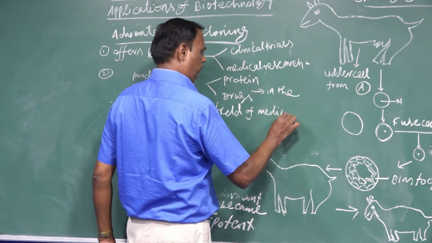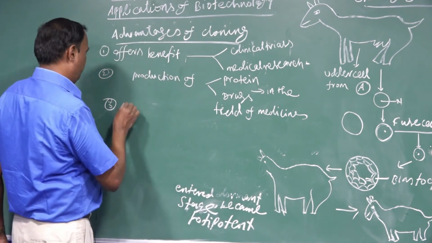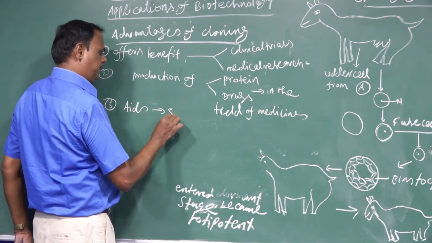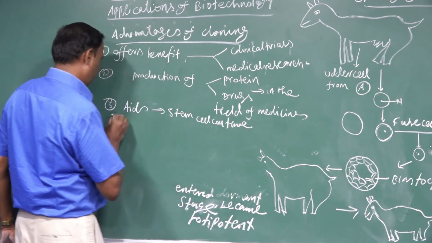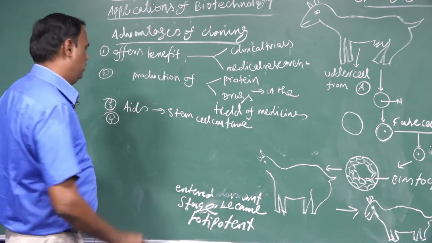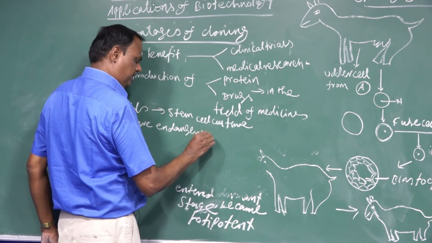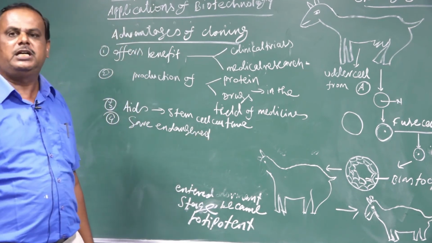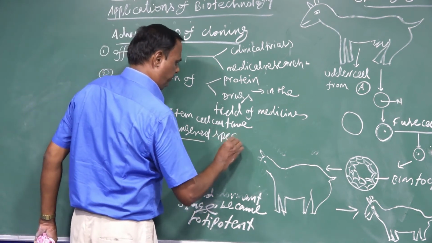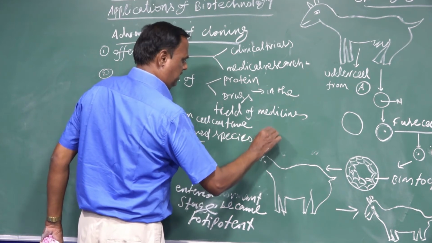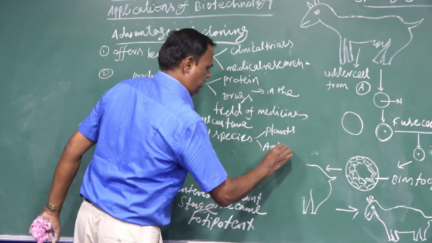Another advantage: cloning technology is a very good aid for stem cell culture, and it is also helpful to save endangered species. Endangered means the species which is rarely seen, or just going to go extinct, either plants or animals.